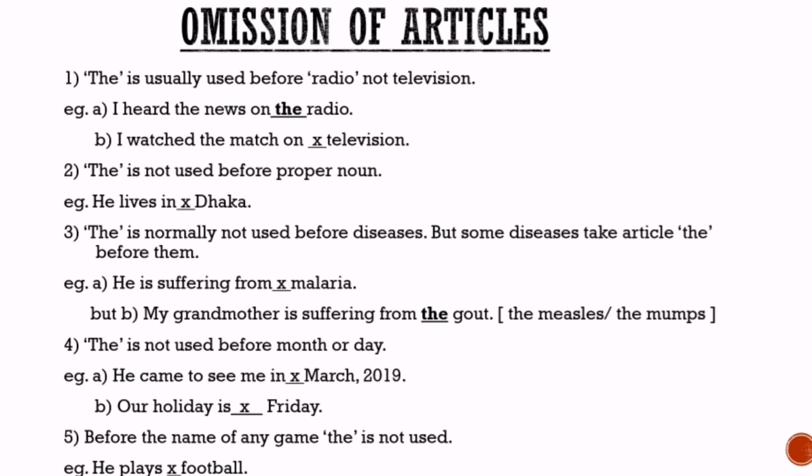As an example, he came to see me in dash March 2019. Here March is the name of month, so zero article or cross is used here. Another example, our holiday is dash Friday, so before Friday zero article is used here, so cross. Next rule, before the name of any game, the is not used. As an example, he plays dash football. Here article will be zero article, so cross is used here.